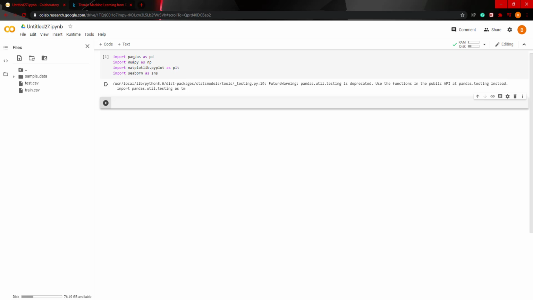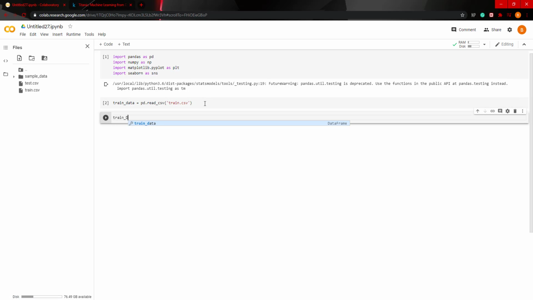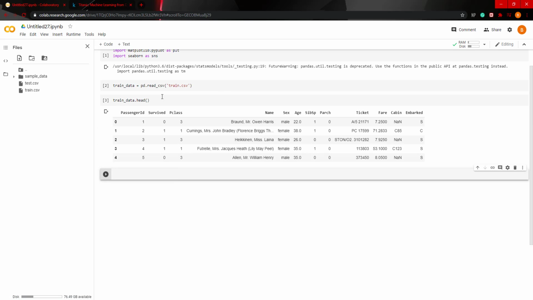Now we're going to import the data, the training data. So train_data equals pd.read_csv train.csv. So we're just reading this whole CSV file into a pandas data frame. And if we want to take a look at the data, we just do .head, and we have the data over here.